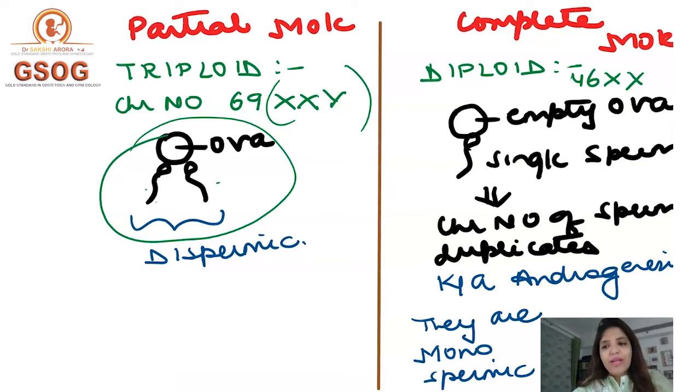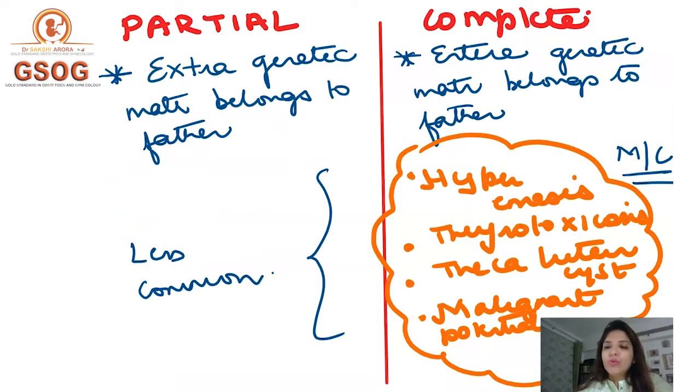So a partial mole is triploid, a complete mole is diploid. A partial mole is dispermic. Here the ova is fertilized by two sperms, whereas a complete mole is monospermic, right? Not only this, if you look at a partial mole, as I told you, the chromosome number is 69 and the extra 23 chromosomes were coming from a sperm. That means in a partial mole, the extra genetic material belongs to the father, right?